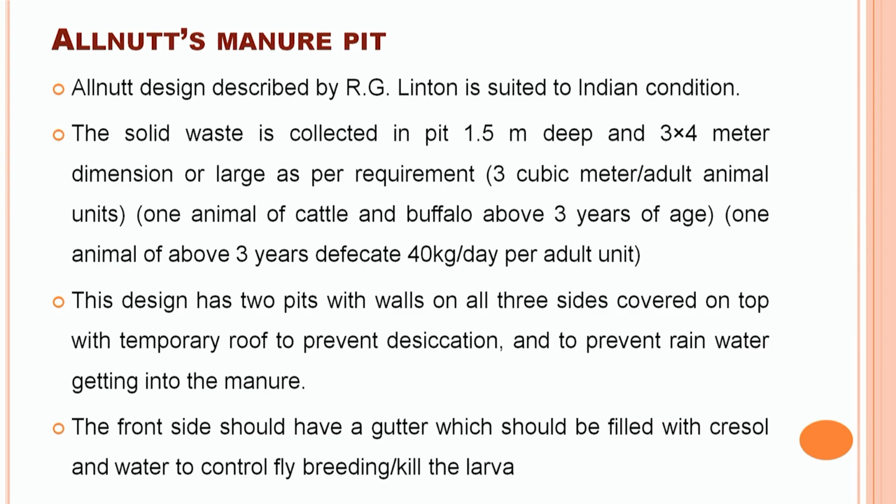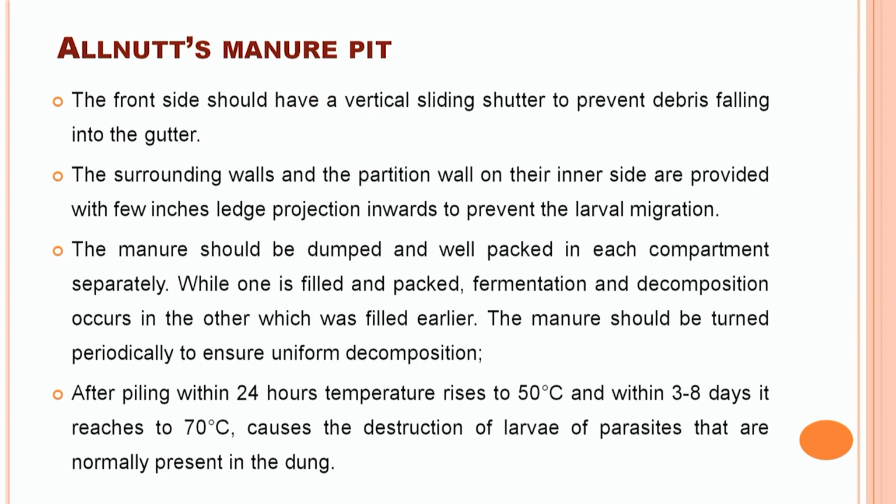The front side of this manure pit is provided with a gutter that is normally filled with grisol to prevent the breeding of the larva. Front side of Allnutt manure pit also has a sliding shutter to prevent the entry to the gutter. Surrounding wall and the partition wall on their inner side are provided with a few inches ledge projection that prevent the migration of larvae from the Allnutt manure pit to the outside.